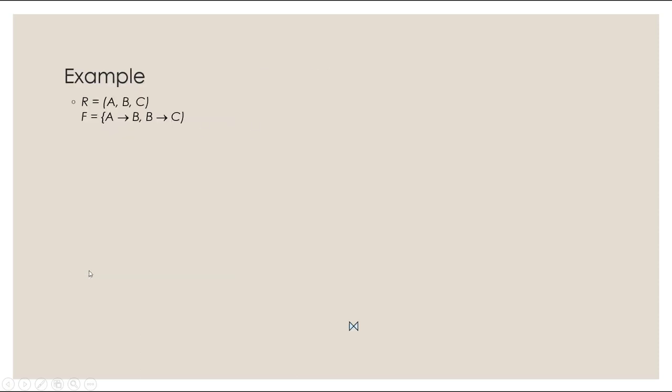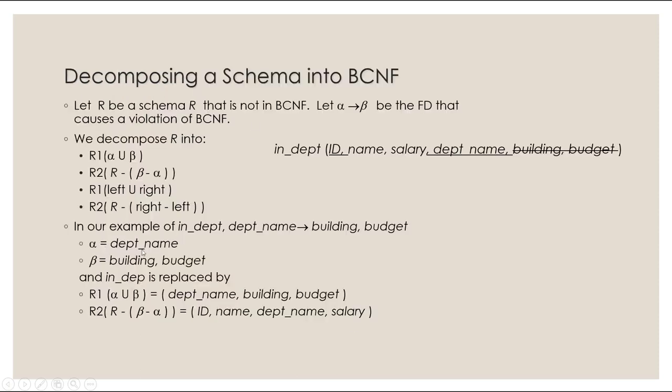Since alpha is department name and beta is building and budget, R1 is left and right, and R2 is the whole thing minus beta. You can see that R1 contains information on the department, and R2 has information on the actual instructor. This is how you decompose it.